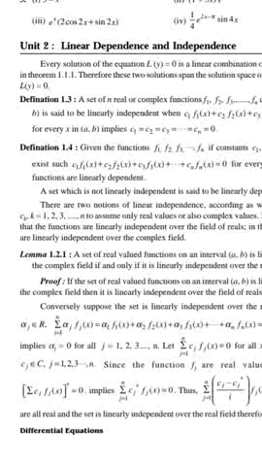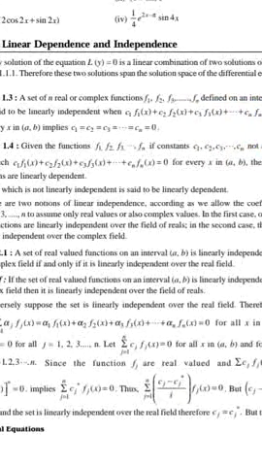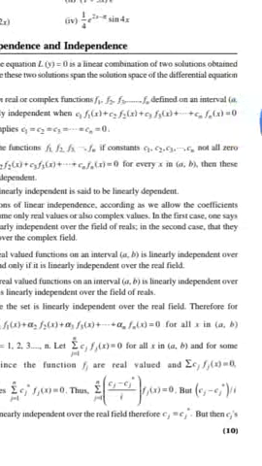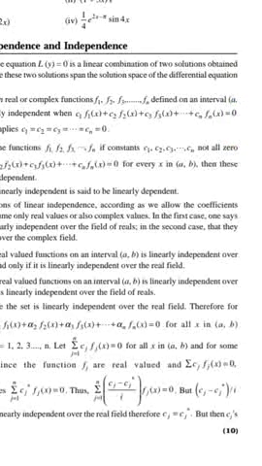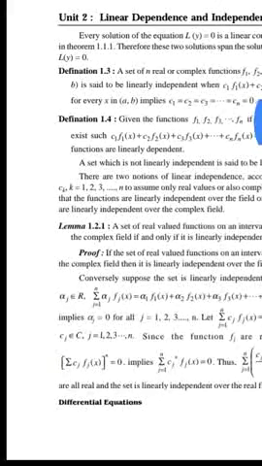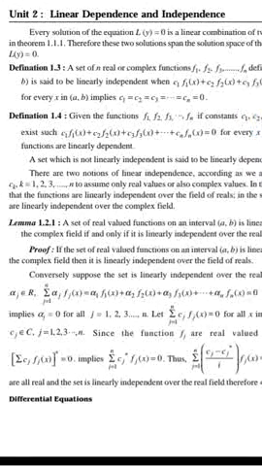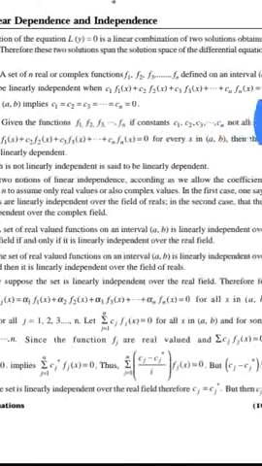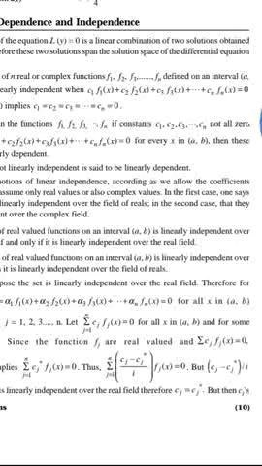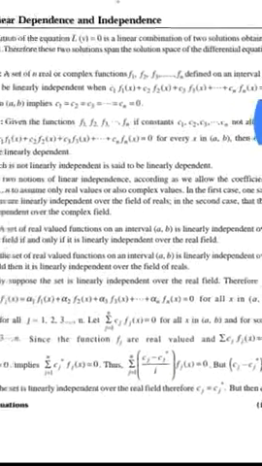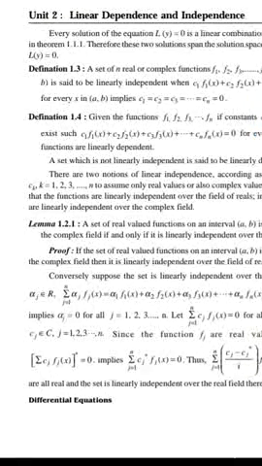Next definition: given the functions f1, f2, f3, ..., fn, if constants c1, c2, ..., cn, not all 0, exist such that c1 f1(x) + c2 f2(x) + c3 f3(x) + ... + cn fn(x) = 0 for every x in AB, then these functions are linearly dependent.